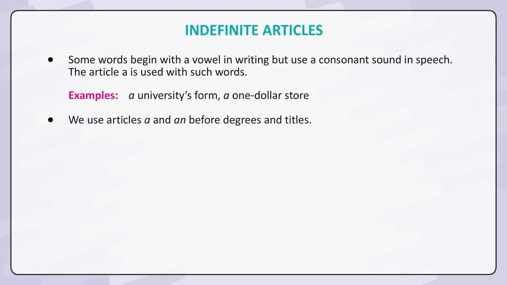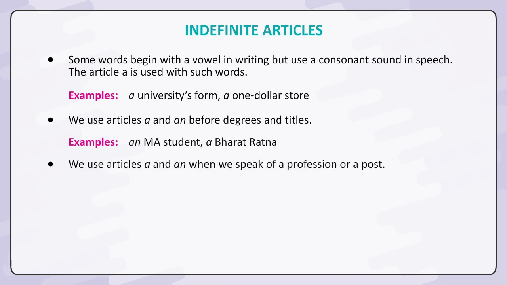We use articles a and an before degrees and titles. Examples: an MA student, a Bharat Ratna. We use articles a and an when we speak of a profession or a post. Examples: a teacher, an archaeologist.